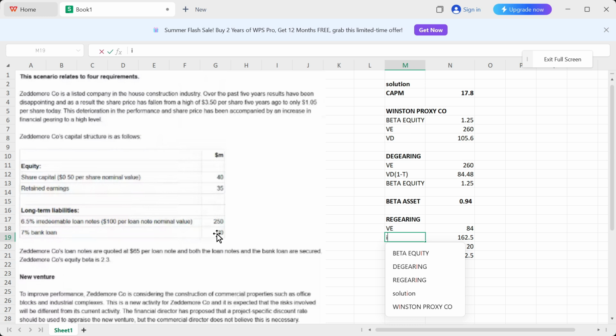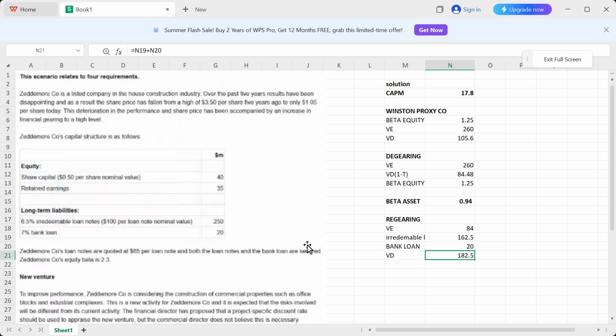And let's just say that this is irredeemable loan notes. Okay, all right, so this is the market value of irredeemable loan note, 162.5. Then we had the bank loan. Okay, remember that we just took the book value of bank loan as the market value, because bank loan cannot be traded in the market, so its book value is equal to the market value. Okay, and you just add them both together because they both are debt instruments, right? So you got your market value of debt as 182.5.